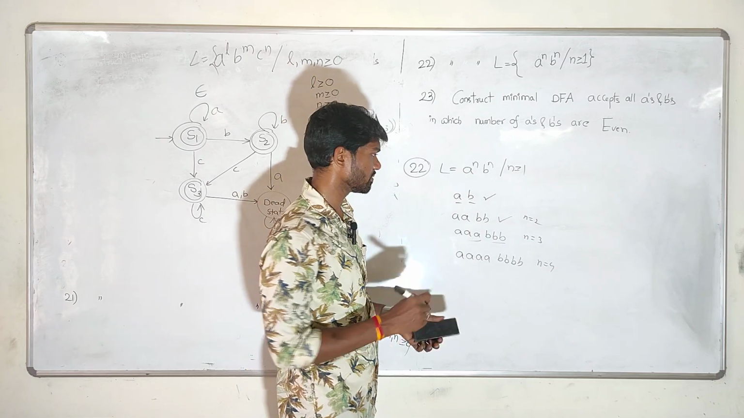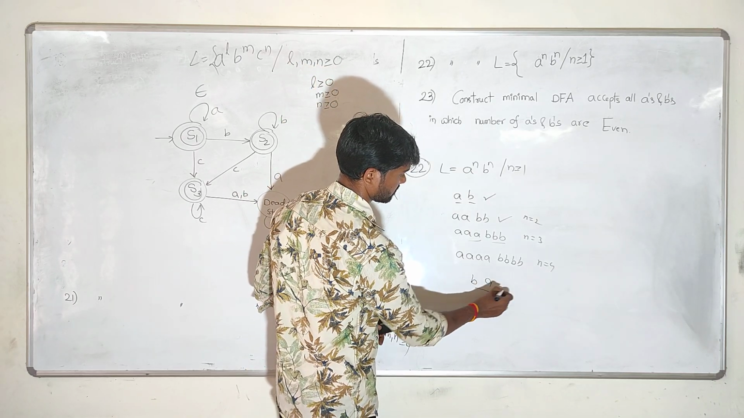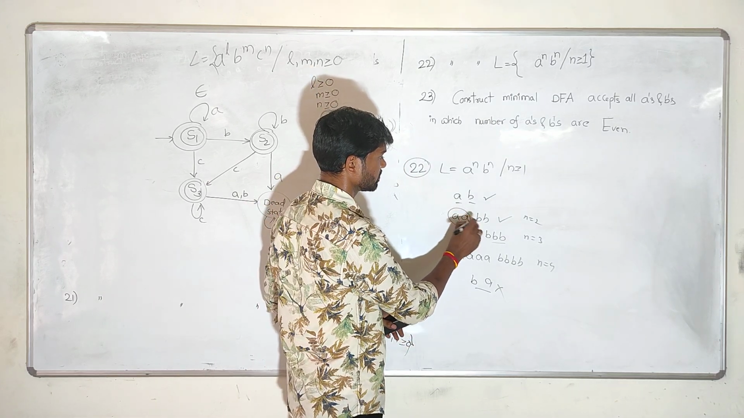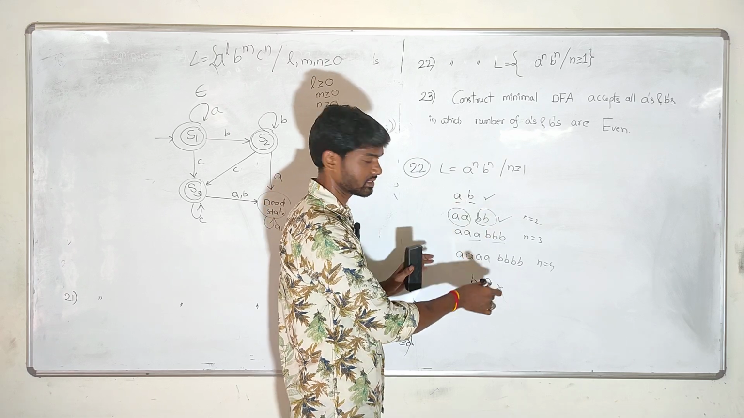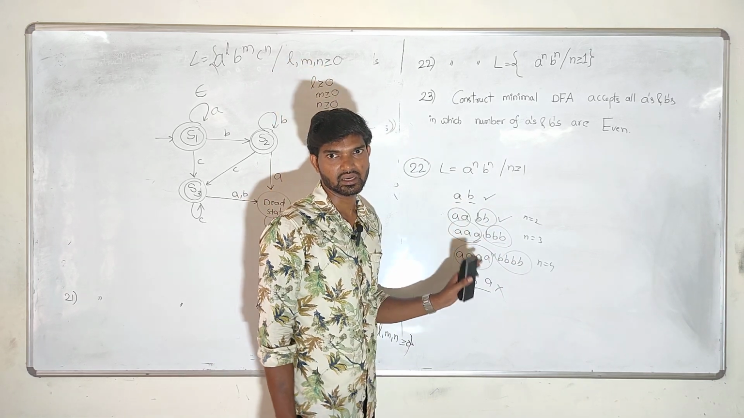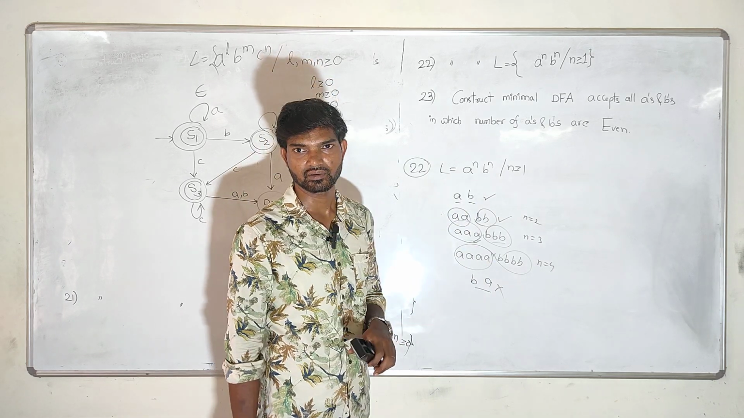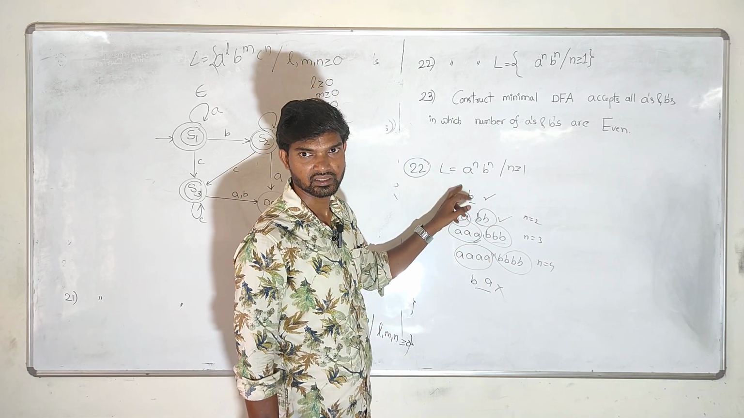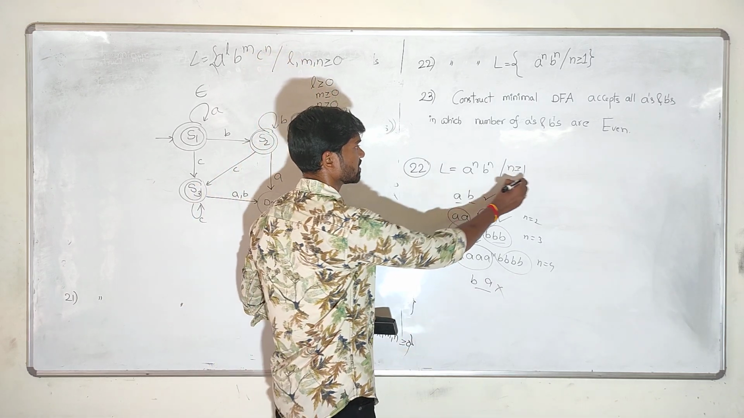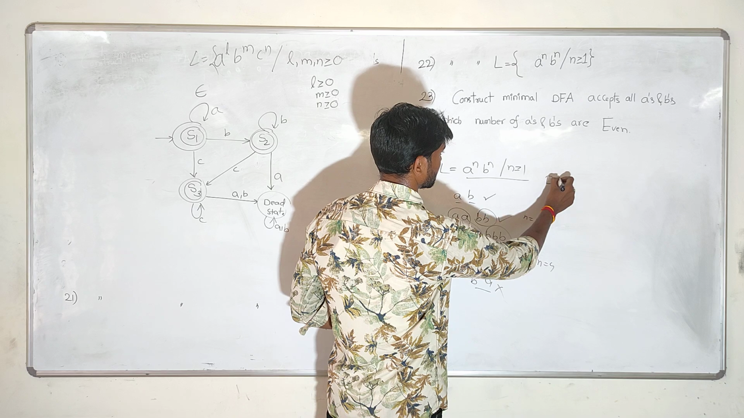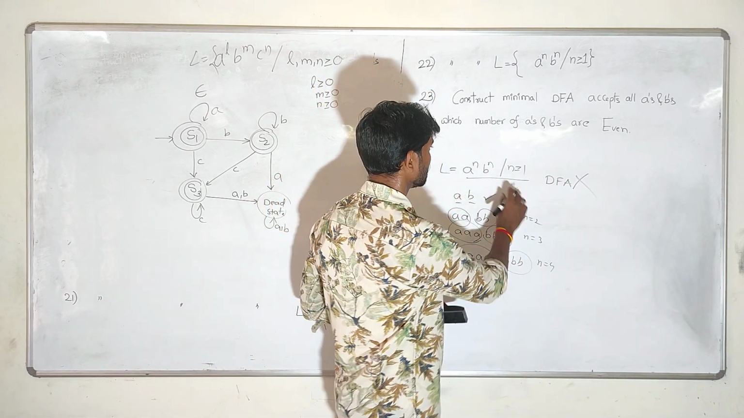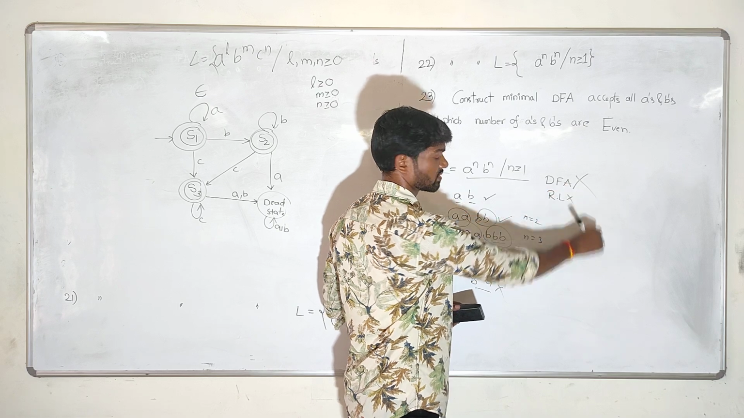Now, what is not possible is the reverse. The number of A's should be followed by the number of B's, like this. So an equal number of A's and an equal number of B's. This is the question they gave. For this question, DFA construction is not possible because this is not a regular language. For this one, DFA construction is not possible, because this is not a regular language.